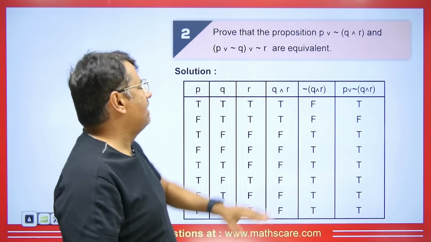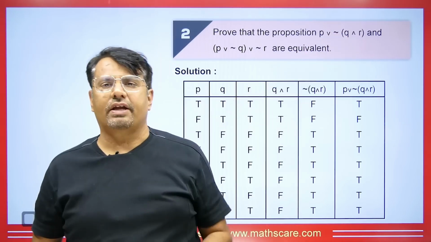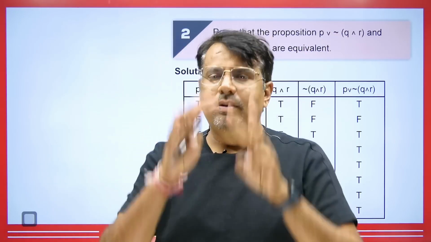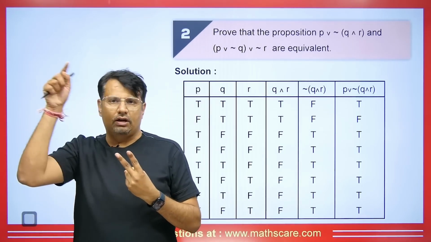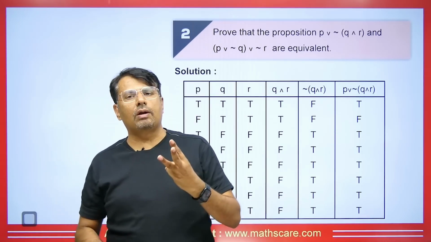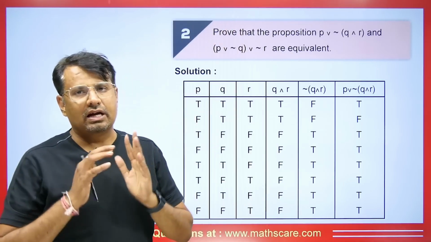It is very, very simple. Here we have P, Q, R with us, and whenever there are 3 variables, you will have to increase the table a little. See, when there are 2, then we have a total of 2 to the power of 2. When there are 3, then we have 2 to the power of 3. It means we will have a total of 8 conditions.